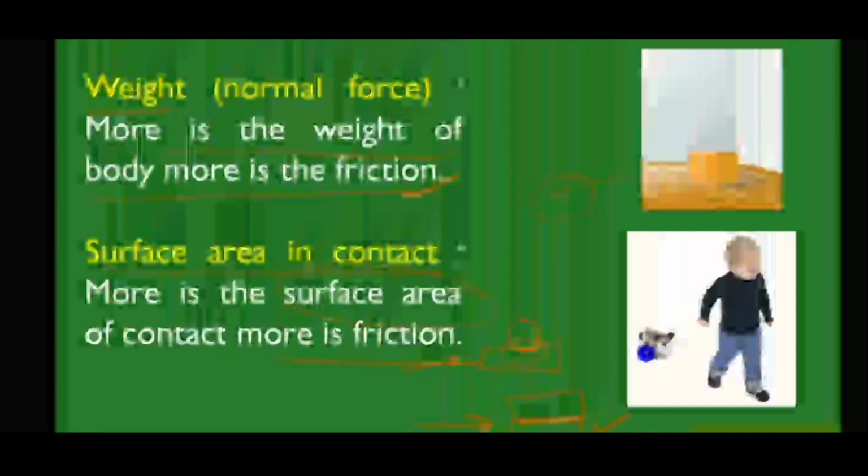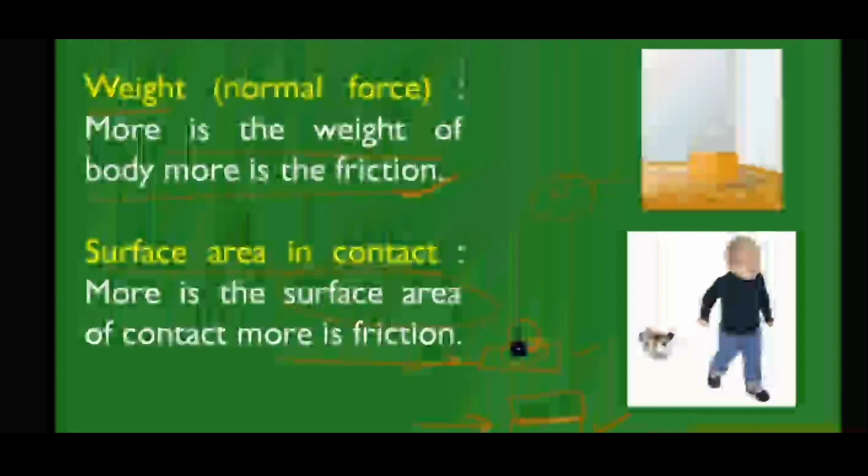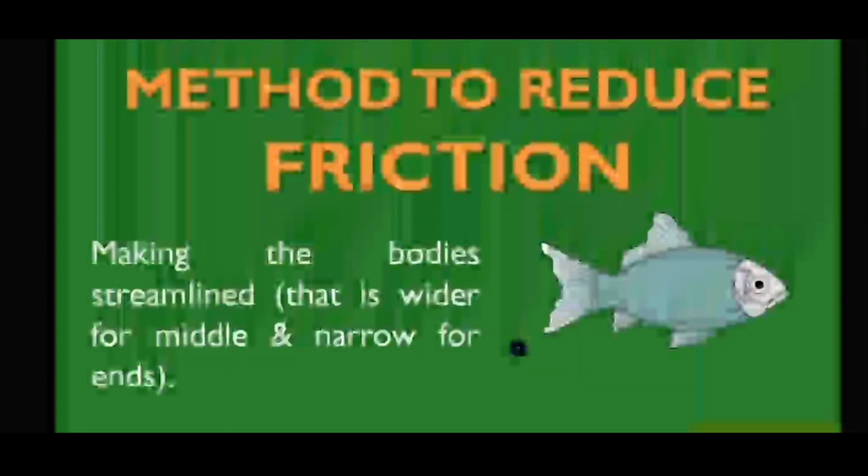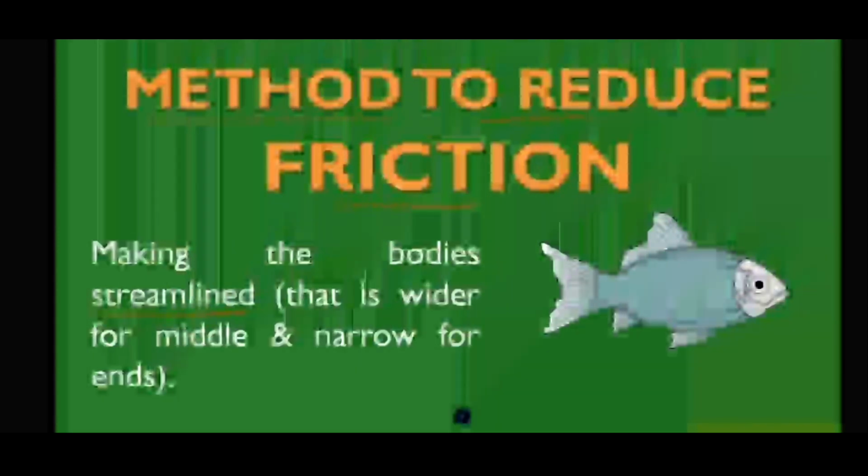Second one is weight. Weight is nothing but normal force. The more the weight of the body, the more the friction. Third one is surface area in contact. The more the surface area of contact, the more the friction again. If weight is more, friction will be more. If area of contact is more, then more friction. Look at the tiles. On the tiles we kept one box. If more interlocking is there, then more ridges, then the box will have more friction.